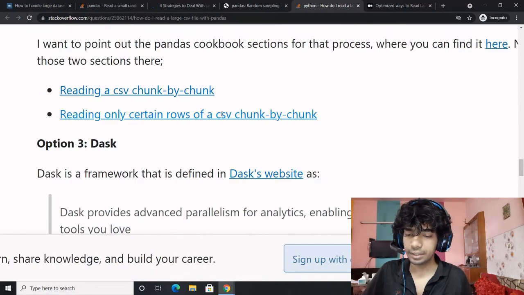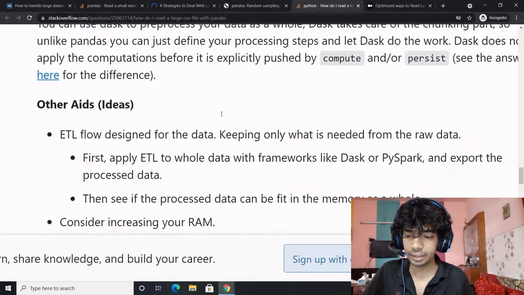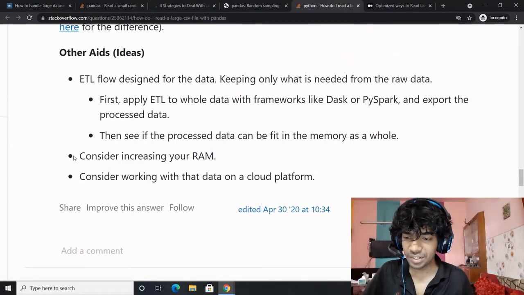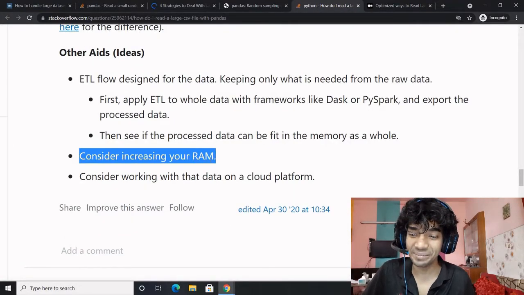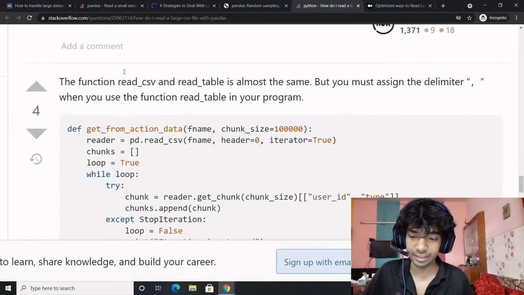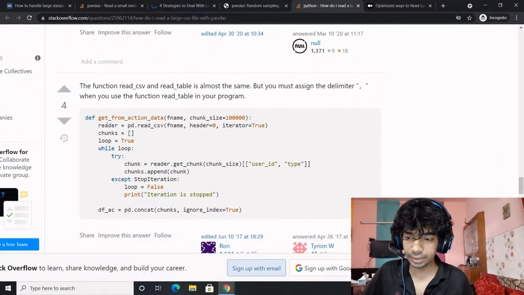Second method we already did is the chunks. Third method we already did is Dask. Fourth method is quite interesting: consider increasing your RAM and consider working with data on a cloud platform, and this is what it is. Let's see what this particular answer has.